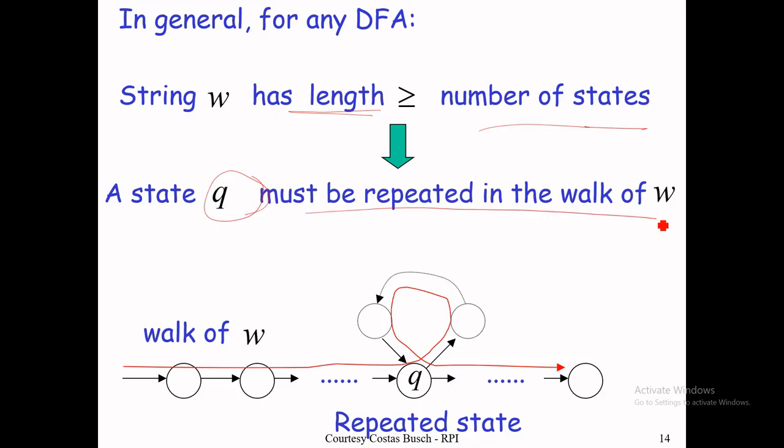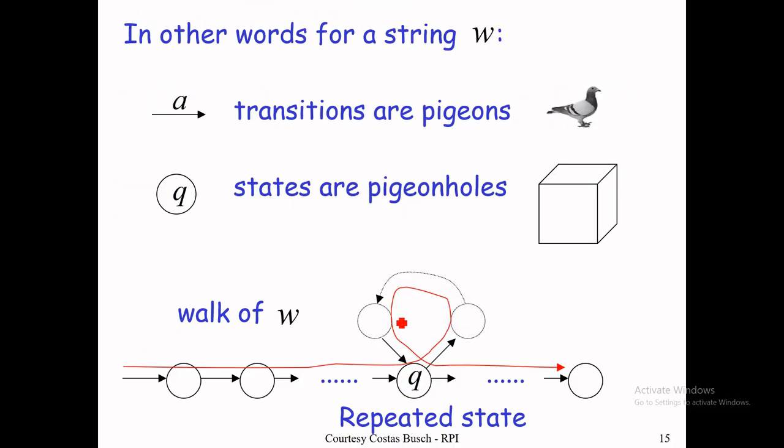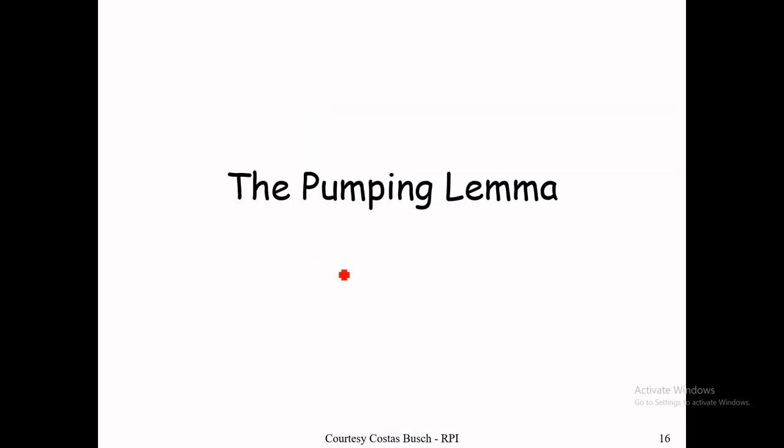Any state must be repeated in the walk of W. If the length of W is equal to or greater than the number of states, there will be a loop, a cycle showing that a particular state is being repeated. Similarly, we are using the pigeonhole principle. In other words, if the pigeons map to the transitions and the holes map to the states, then there are two pigeons in a single pigeonhole.